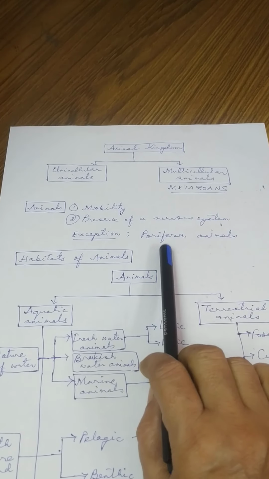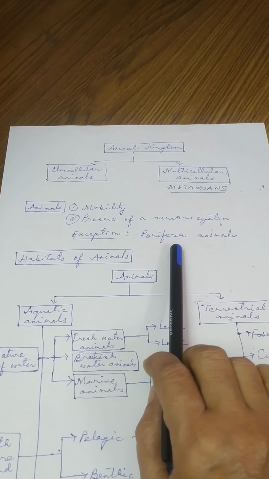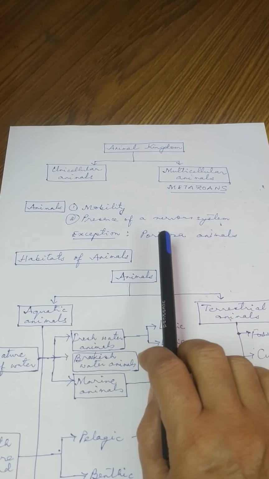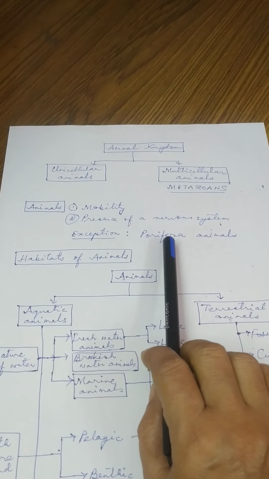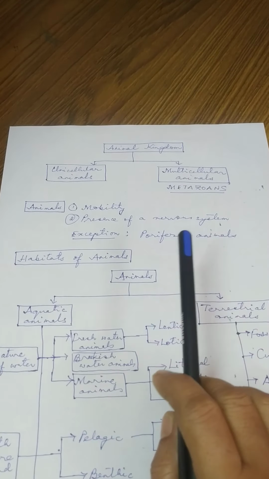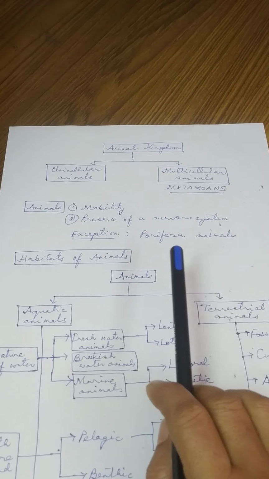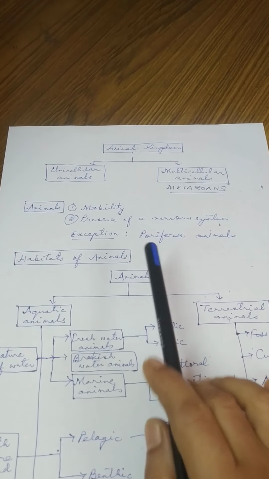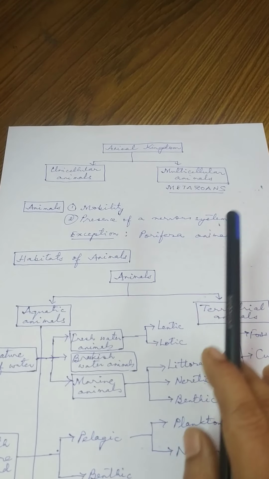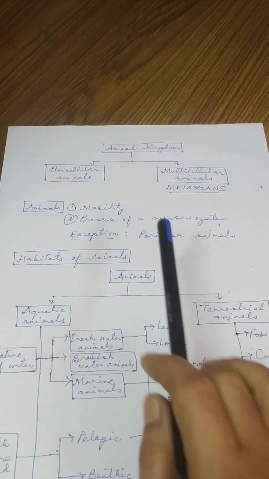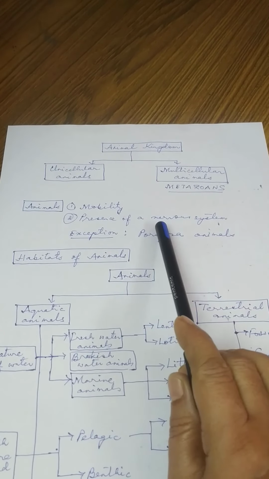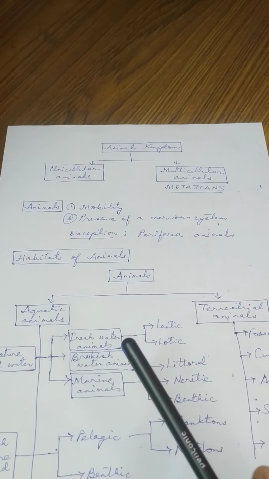They cannot move from one place to another place. So remember, porifera, though they are animals, cannot move from one place to another. They are always fixed to an object, and moreover, they do not have a nervous system. So porifera animals do not show mobility and they do not have the nervous system.